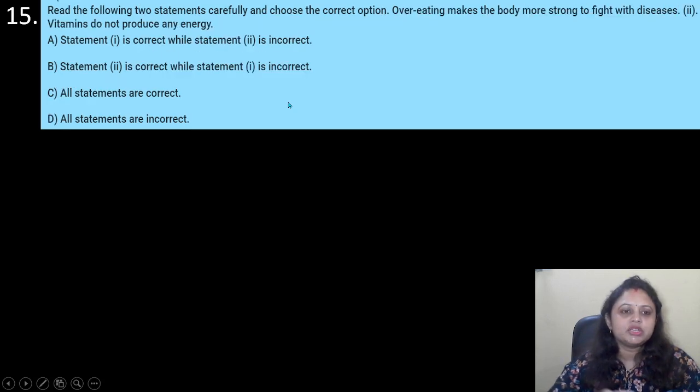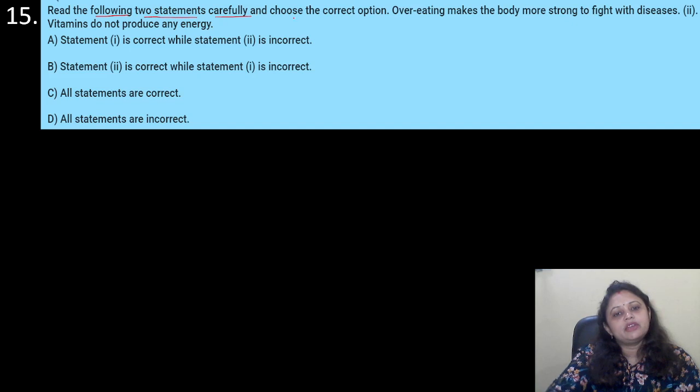Coming to the next question, read the following two statements carefully and choose the correct option. 1. Overeating makes the body more strong to fight with diseases. 2. Vitamins do not produce any energy. Options are A. Statement 1 is correct while statement 2 is incorrect. B. Statement 2 is correct while statement 1 is incorrect.